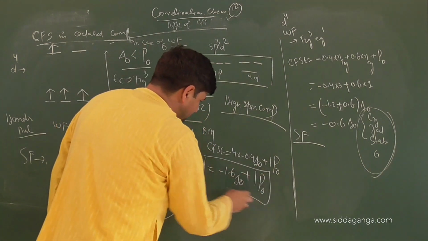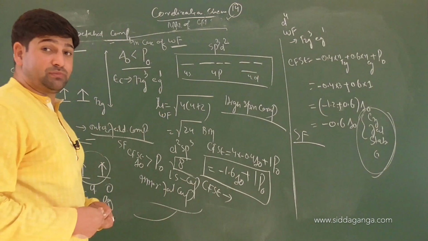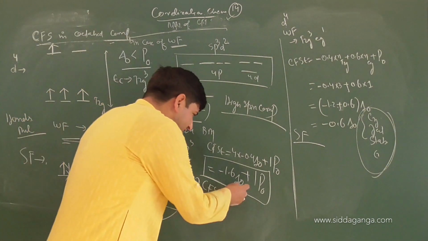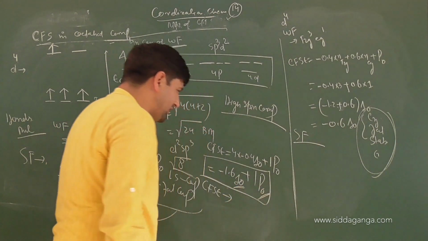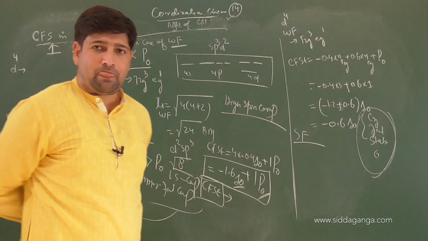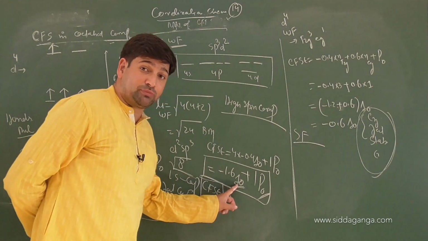Now the question is, can we calculate the exact value of CFSE? 100% yes. To calculate the full value of CFSE, the crystal field splitting energy and the pairing energy will be given. Once both are given, you can calculate CFSE with ease. Again I repeat, the answer will be in wave numbers.